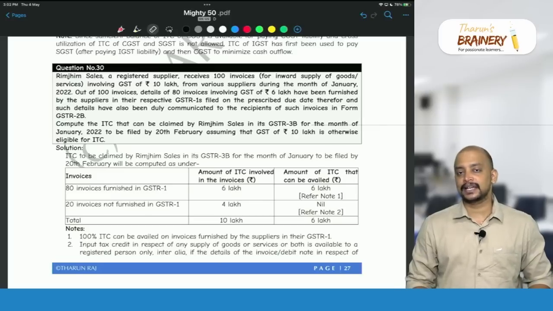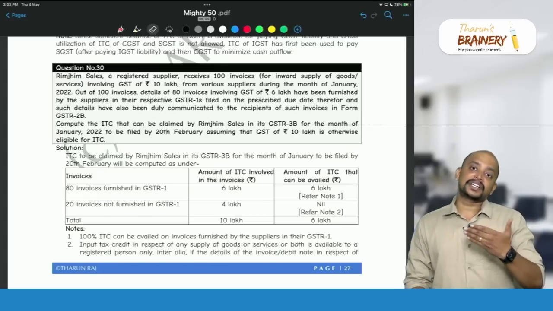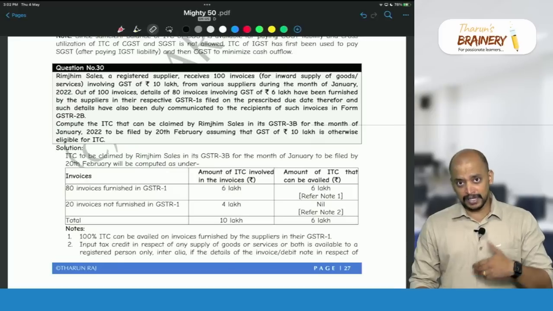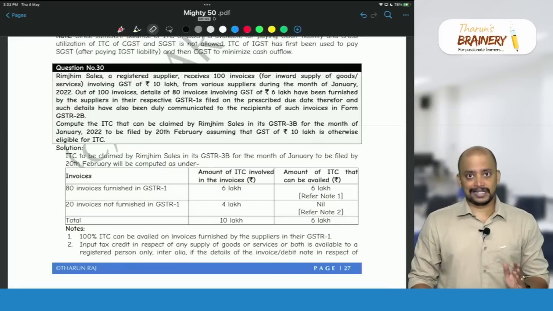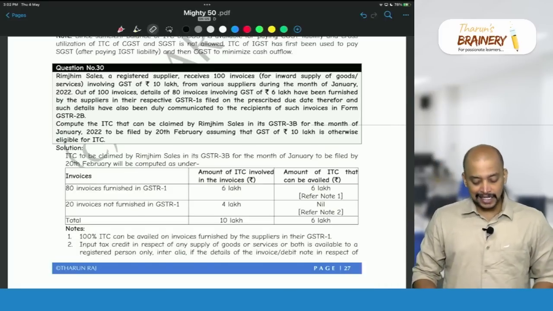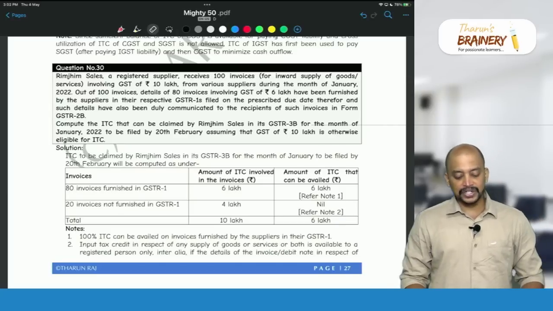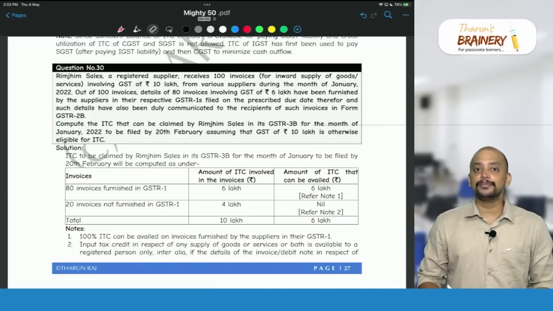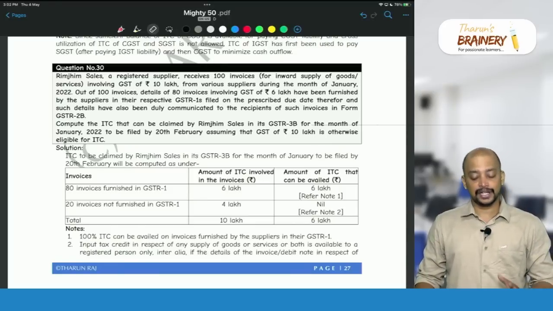Only matched ITC can be taken. So what is matched ITC? That ITC which is reflected in GSTR2B. How will it be reflected in GSTR2B? If the suppliers have filed their GSTR1 by the due date, then it will be reflected in GSTR2B. So suppliers in their respective GSTR1s filed on the prescribed due date, and such details have also been duly communicated to the recipients of such invoices in form GSTR2B.